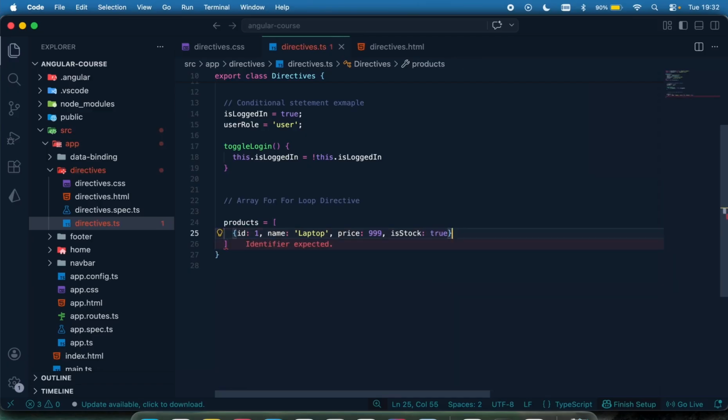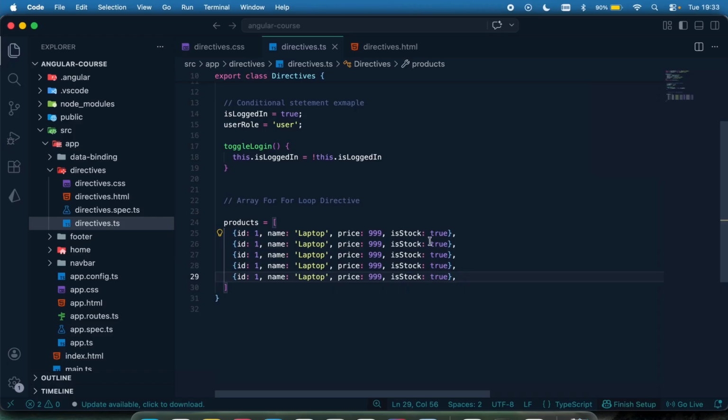I'm just going to copy and paste this and have different kinds of items right there. And then I want to have the ID be like 2, 3, 4, 5. And then I can just have random numbers for the price. Let's say 75. Let's just say 299. And this can just be anything. Okay, inStock, this will be true.